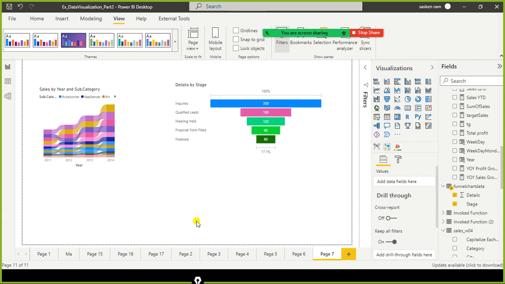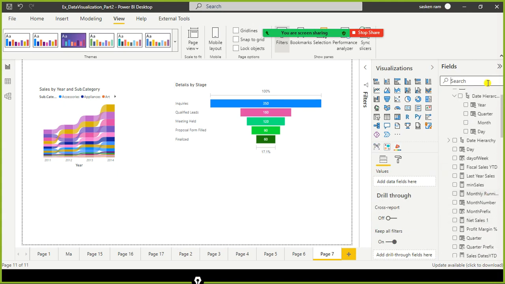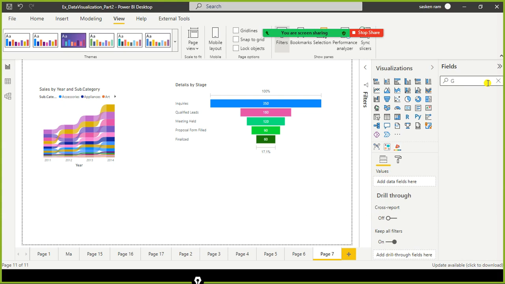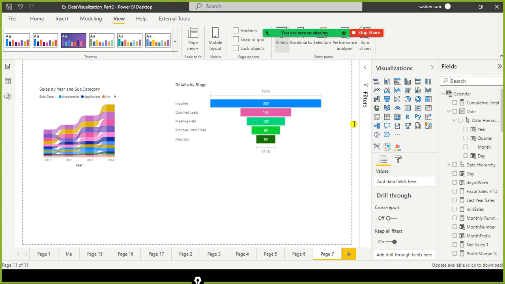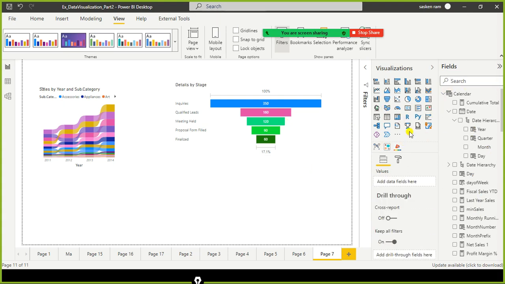Next, we will move ahead with understanding an important chart, the gauge chart. I'm trying to check some other data set. I don't have that data set here. Anyhow, not a problem. I just go and select the gauge chart. So this is the gauge chart.